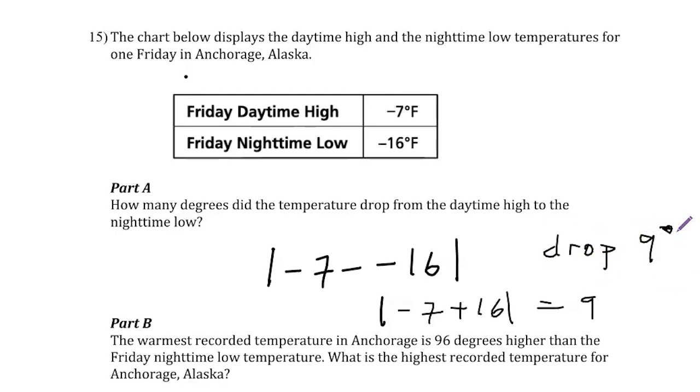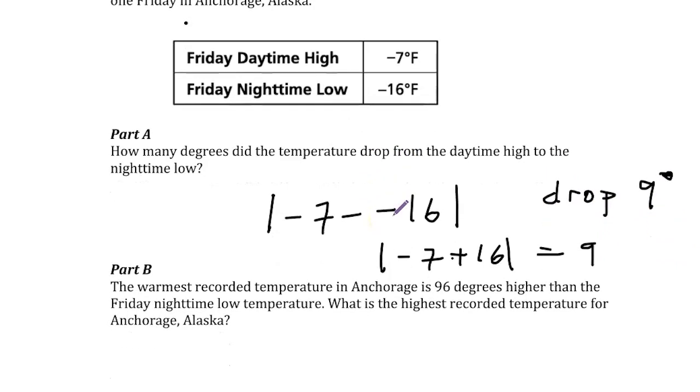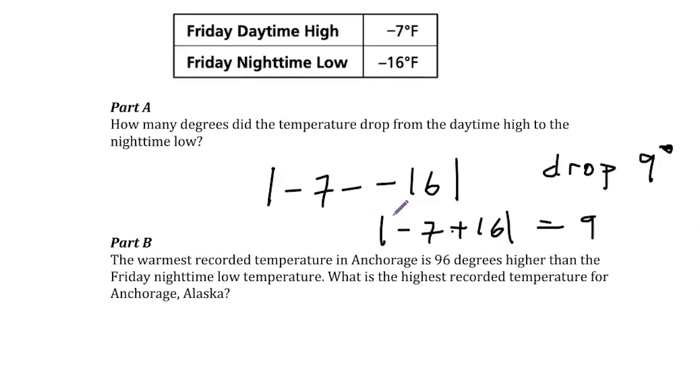All right, the next part says the warmest recorded temperature in Anchorage is 96 degrees higher than the Friday nighttime low temperature. What is the highest recorded temperature? All right, so Friday nighttime low was -16 and it's 96 degrees higher. So we know that we're adding 96 to that. We see that that temperature was 80 degrees.